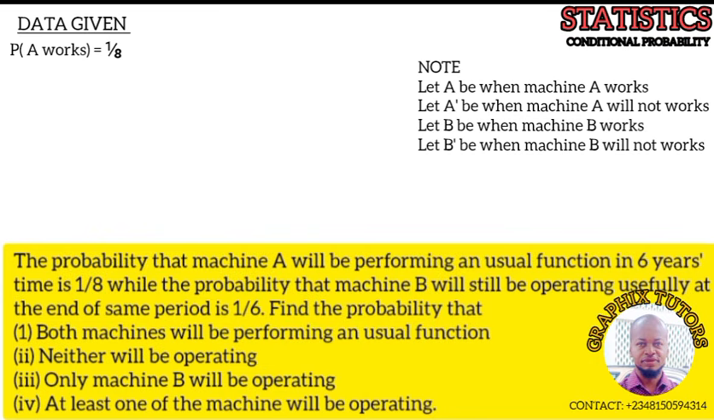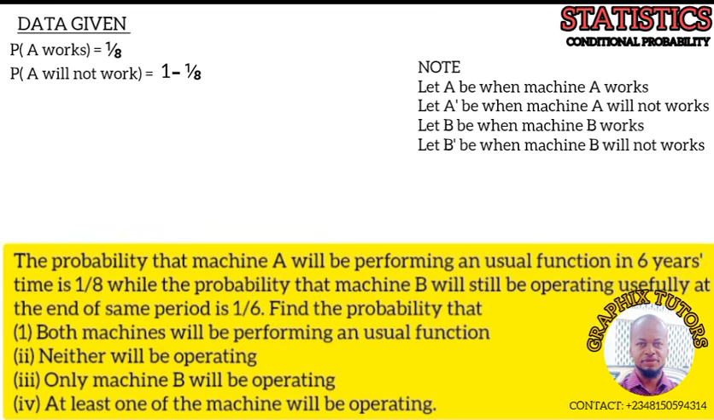What we'll do is write the probability that machine A will not work, or the probability that machine A will not be performing an usual function, or machine A will not be active in this period. For me to write it, it will now be 1 minus what? When machine A is active. And when machine A is active is 1 over 8. That is the value there. So that is for that bar.